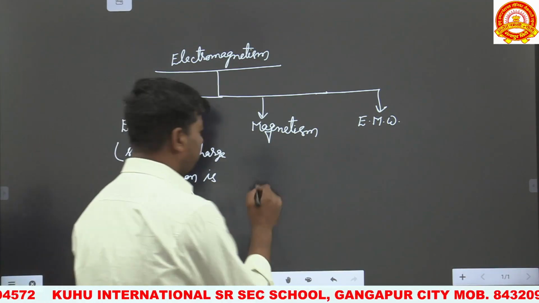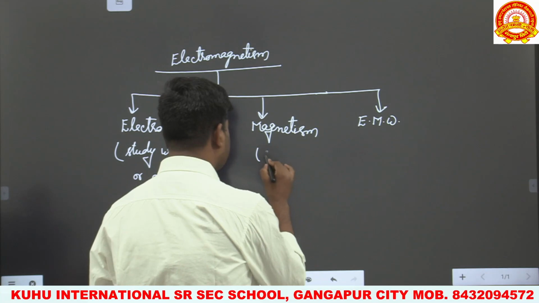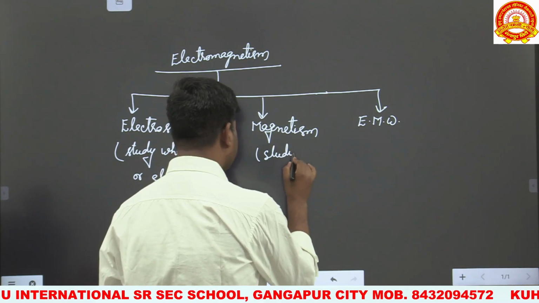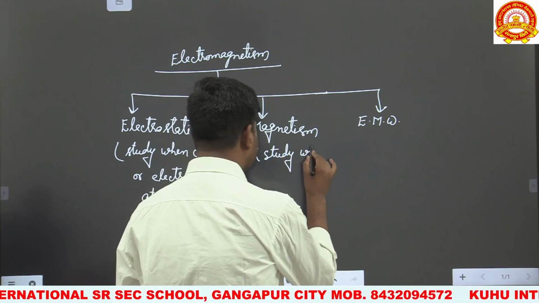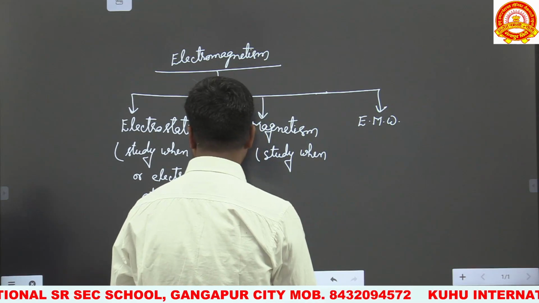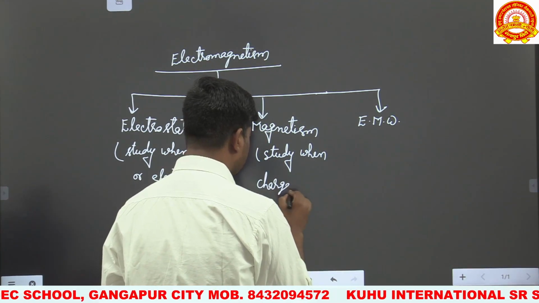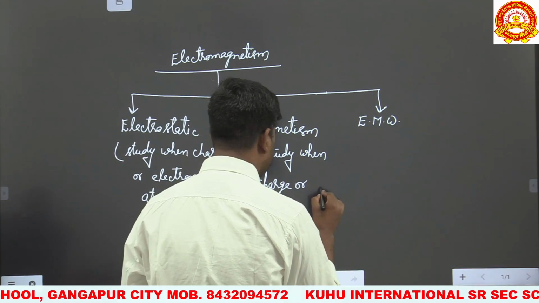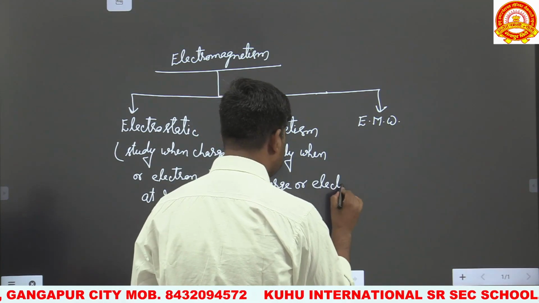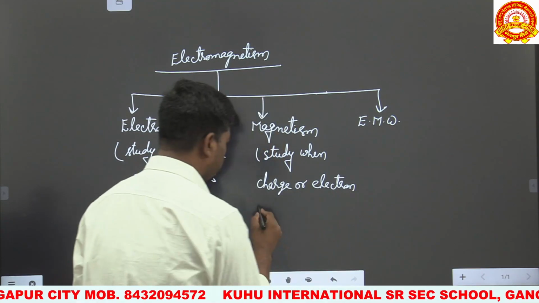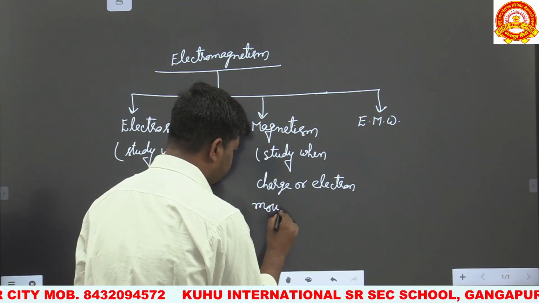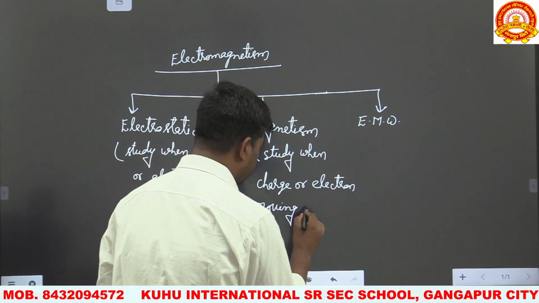Second is magnetism. Study when charge or electron is in motion, moving with constant speed.